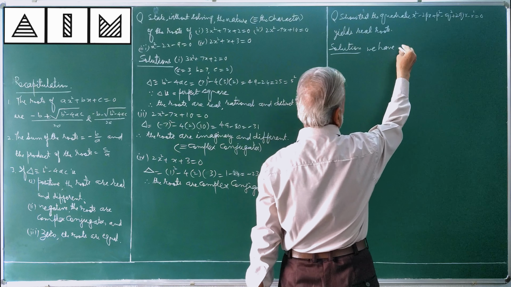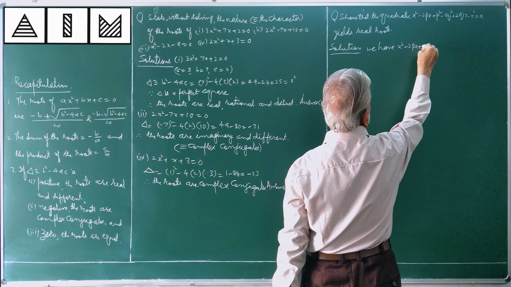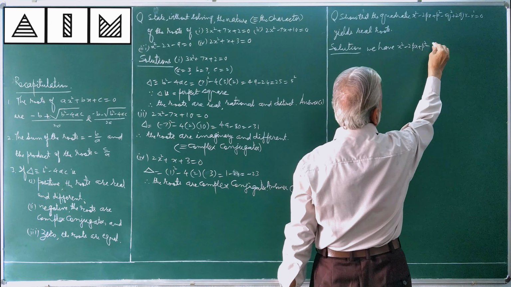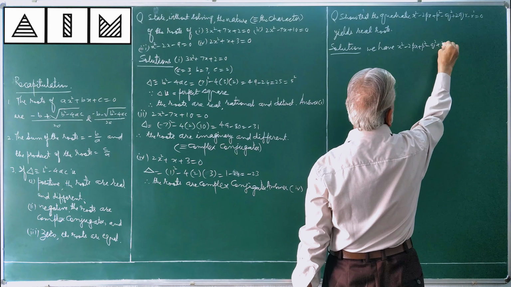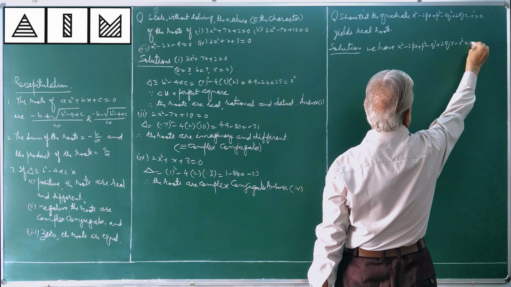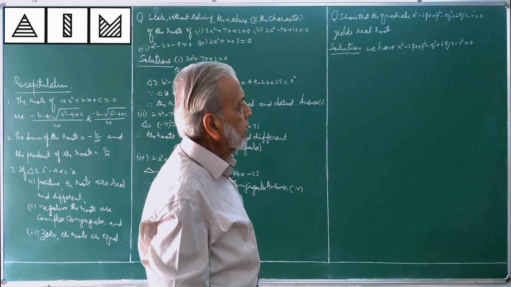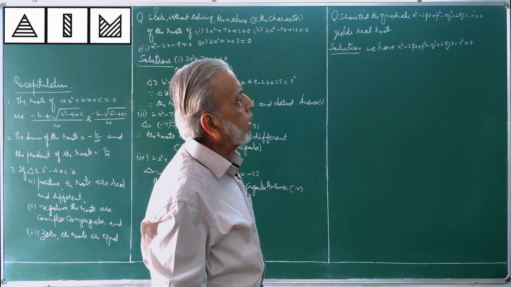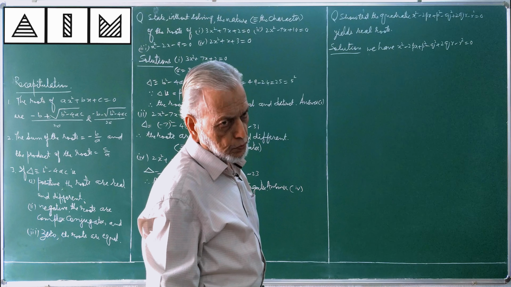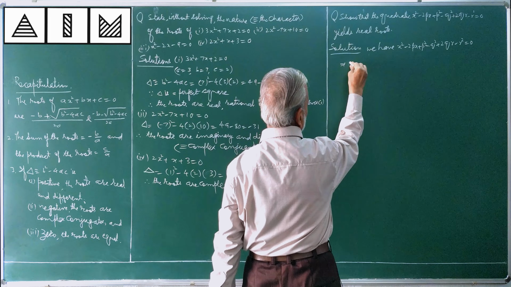We have the quadratic x² - 2px + p² - q² + 2qr - r² = 0. I am rewriting the same equation. Please see very carefully.